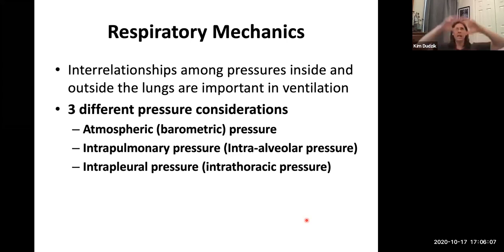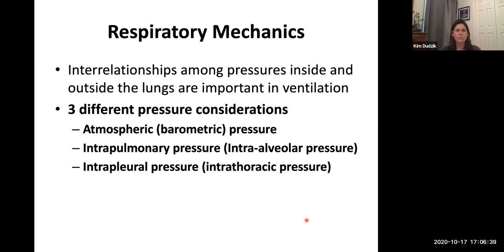And so out in the atmosphere here, there is a pressure, we call it atmospheric pressure, or sometimes you might hear the meteorologists on TV calling it the barometric pressure. And so that has more space, right? So there's more space for these molecules of gases to move around and bounce off of each other and bounce off of you, right? And so that does it at a certain amount of pressure as it bounces off of you. And that's called atmospheric pressure, okay?